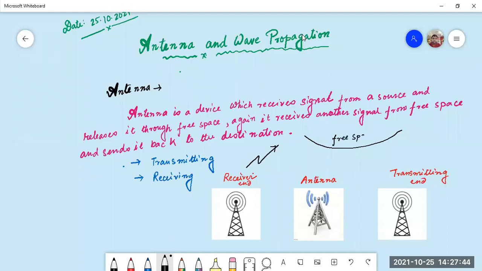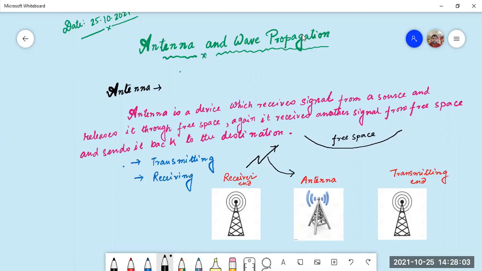And the receiver, it is the source. So the antenna receives the signal from the receiver end.